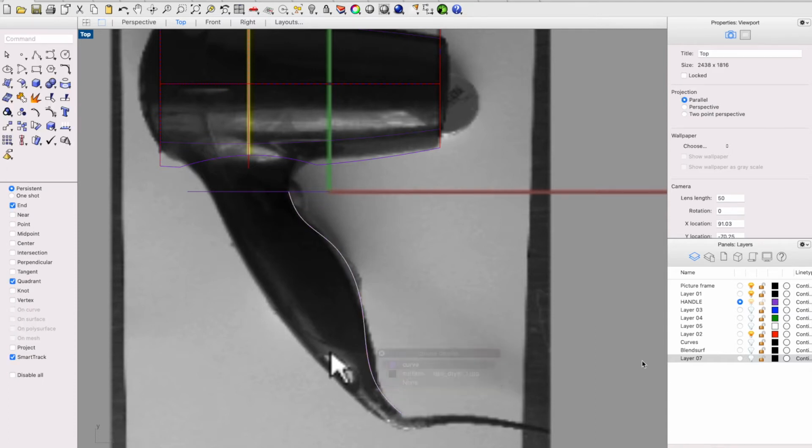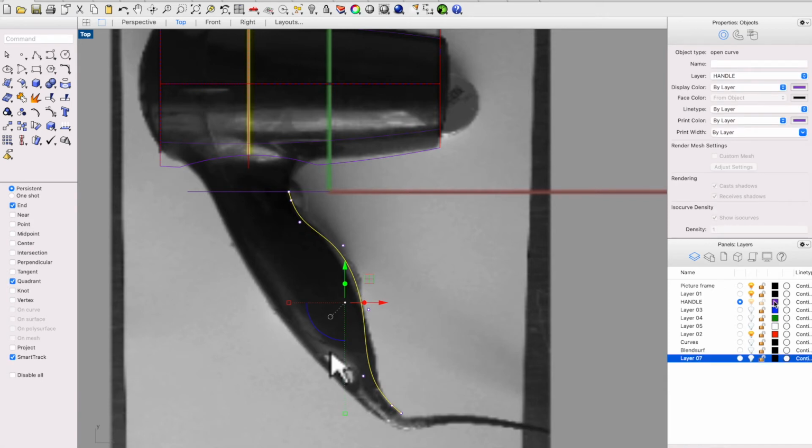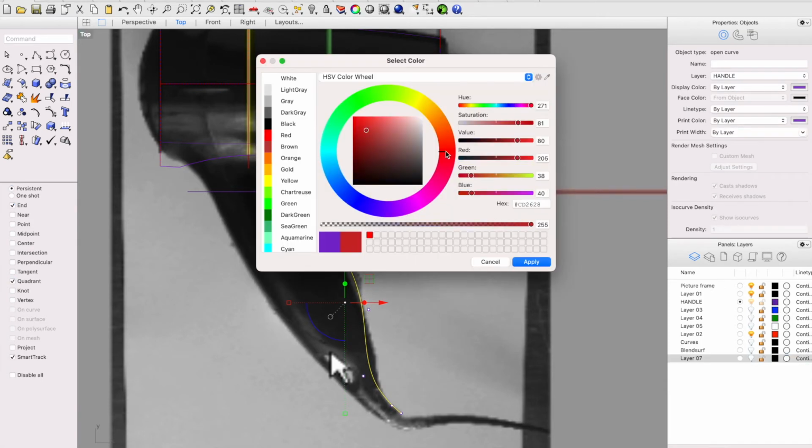This curve, we're going to change the layer color so you can see it.